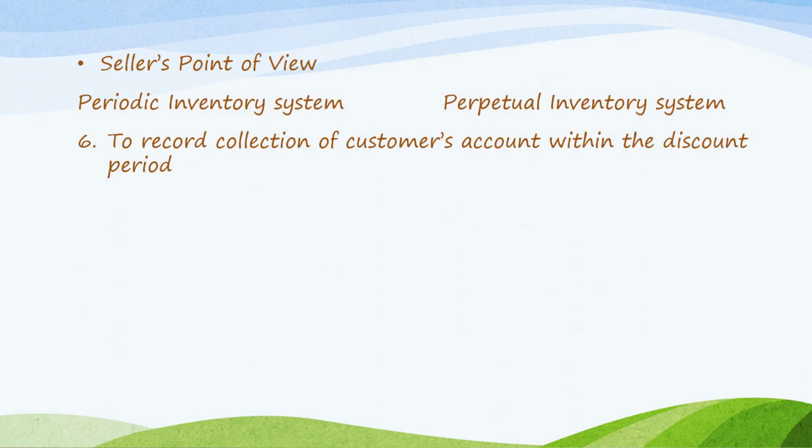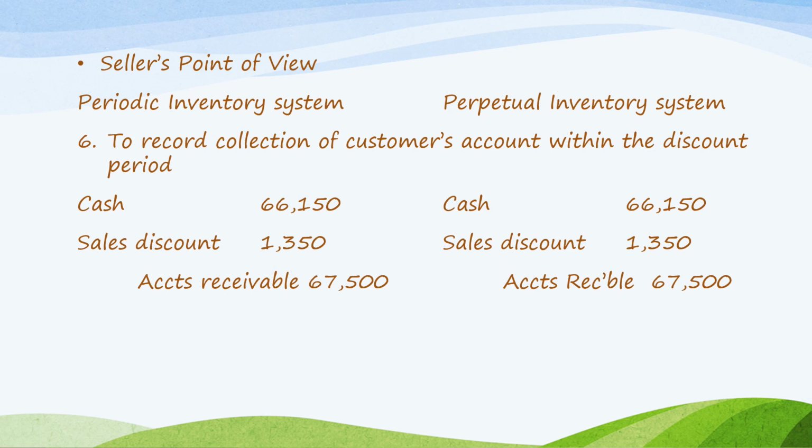Periodic inventory system, another transaction: to record collection of the customer's account within the discount period. Our accounts receivable is 67,500 because we deducted the 7,500 of returns from our sales. So, the net accounts receivable is 67,500. Times 0.02, we get the sales discount of 1,350. Please take note that under both methods, collection of accounts is the same entry.